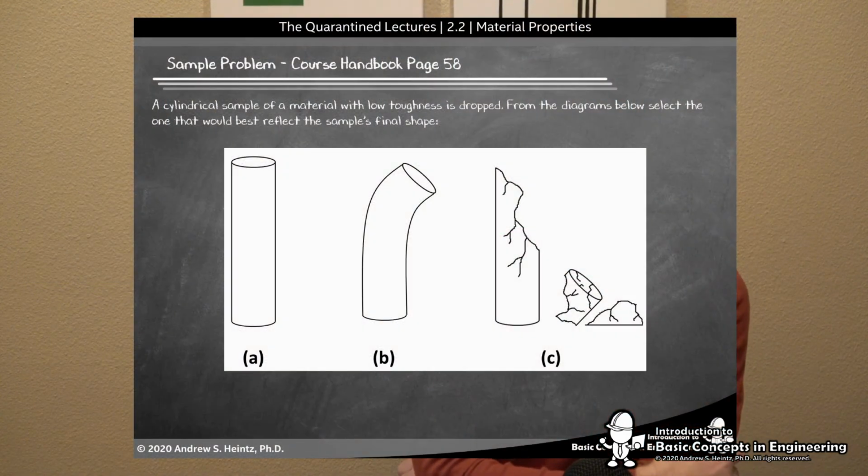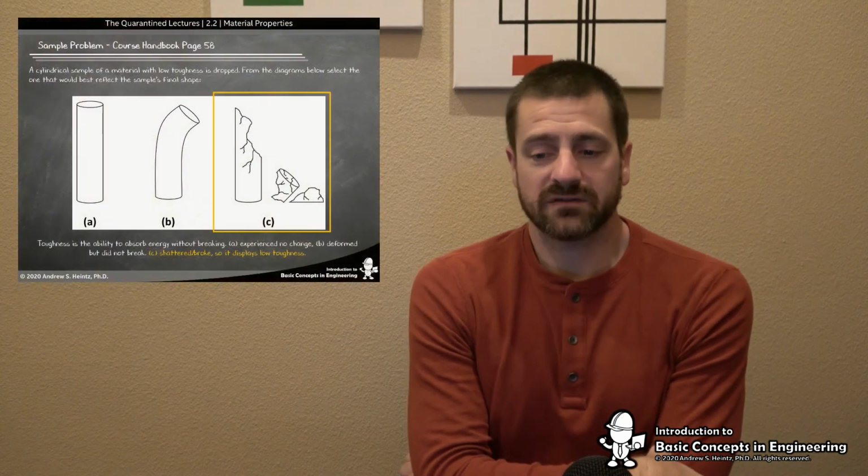For our last sample problem, let's go to page 58 in our handbook. A cylindrical sample of a material with low toughness is dropped. From the diagrams below, select the one that would best reflect the sample's final shape. A, where there has been no deformation, B, where there has been some deformation, and C, where there's been complete material failure, like shattering. Okay, so remember, low toughness.